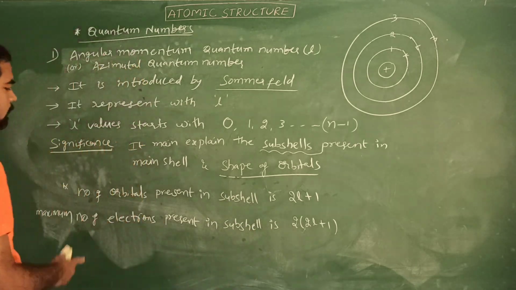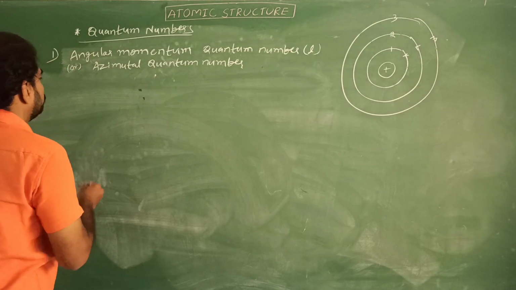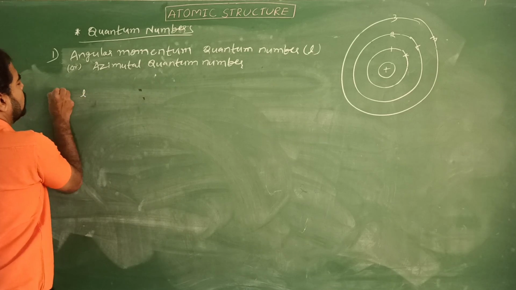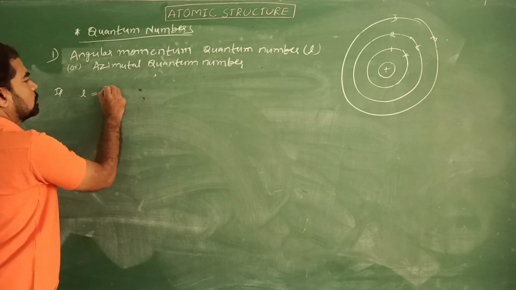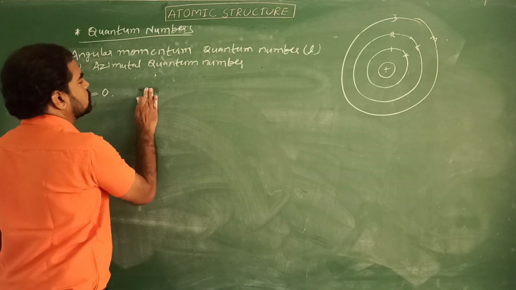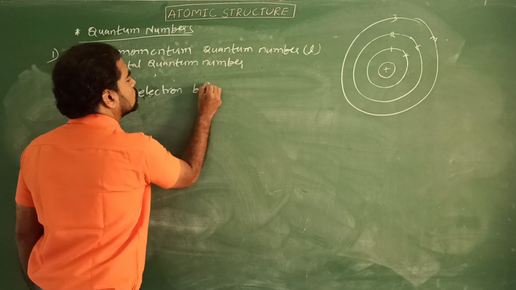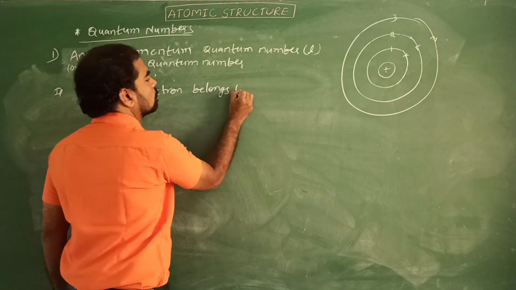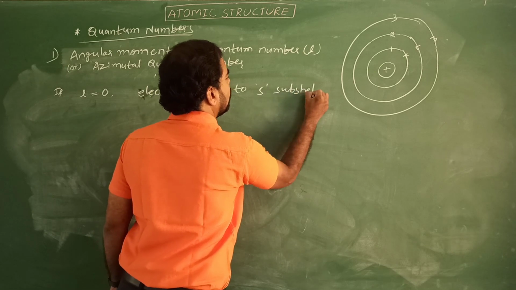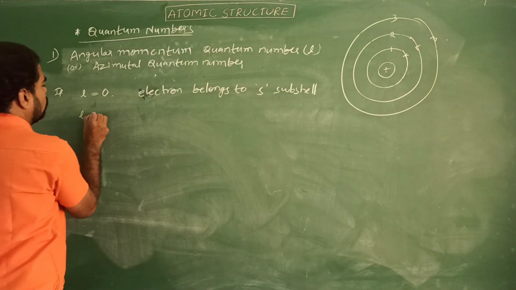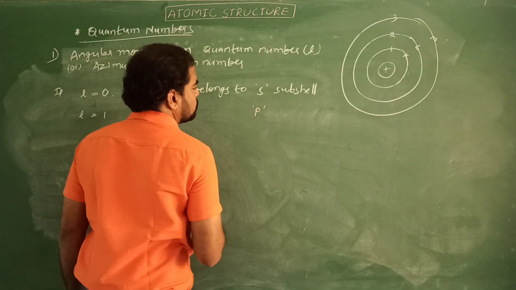Okay students, let us discuss some examples. If l equals 0, the electron belongs to the s subshell or sublevel. If l equals 1, the electron belongs to the p subshell.